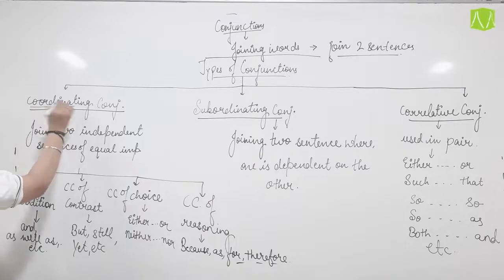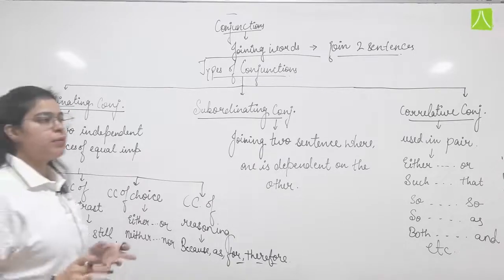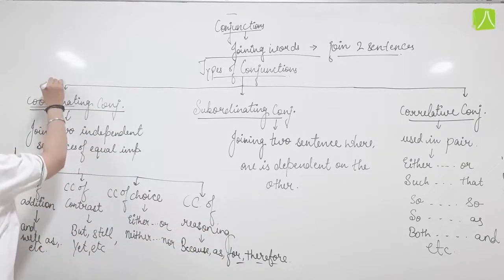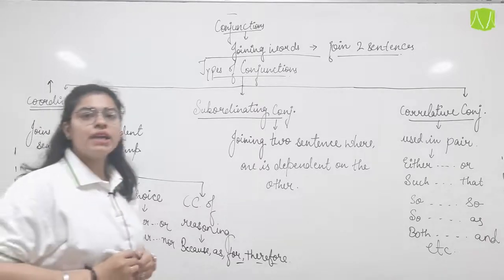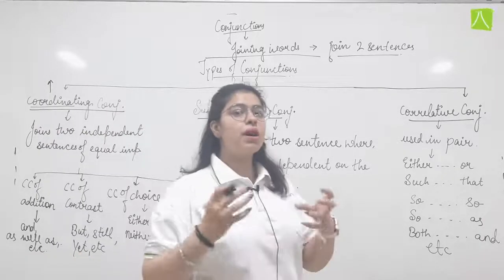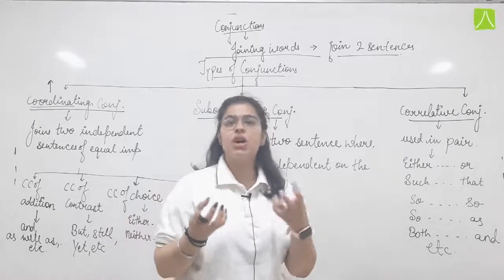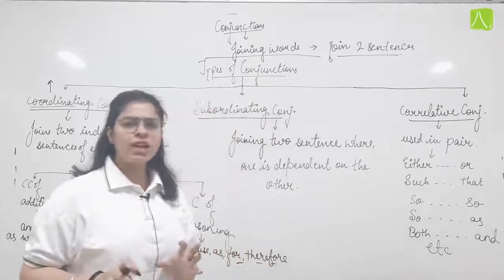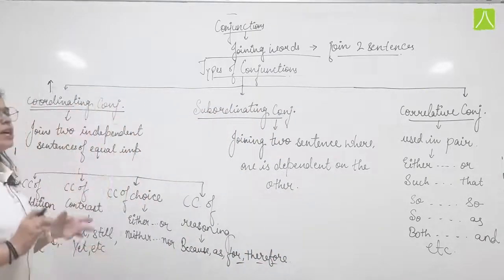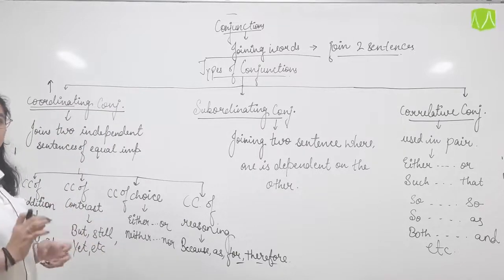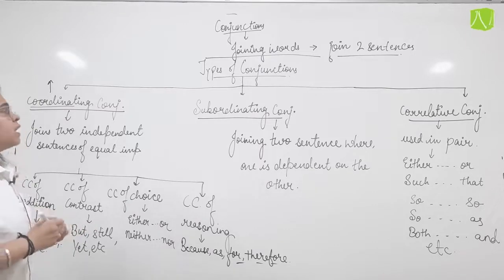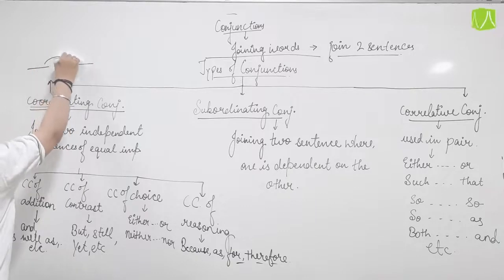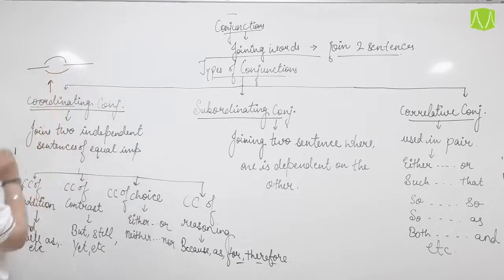So what does the word coordinate mean? If I am saying somebody is your coordinator, so what is the meaning of coordinate? What is the work of the person who is coordinating? A coordinating person is a person who coordinates or helps you to manage your task. Okay, which task is your prior one, which can be left for afterwards. So a coordinator helps us to manage our task or function smoothly. So here coordinating means making a coordination between the two different sentences.